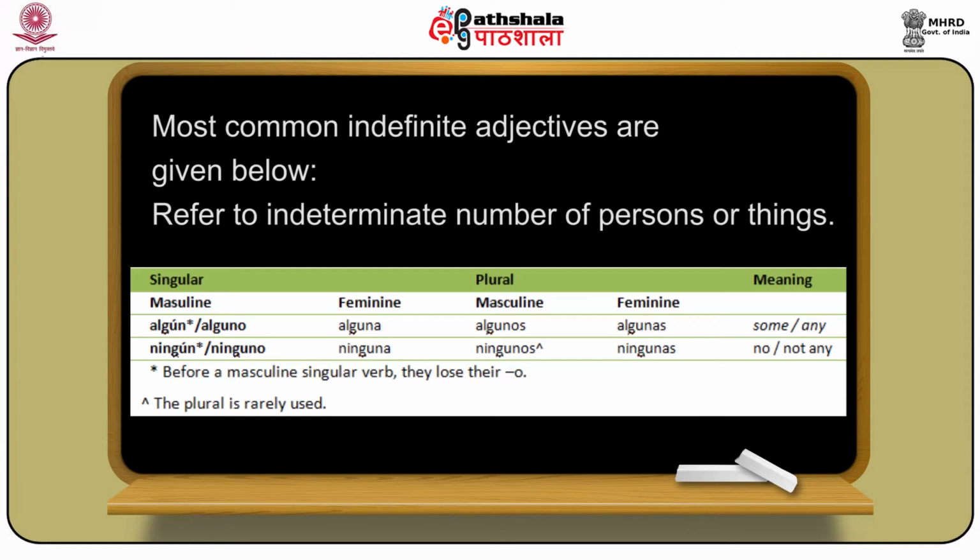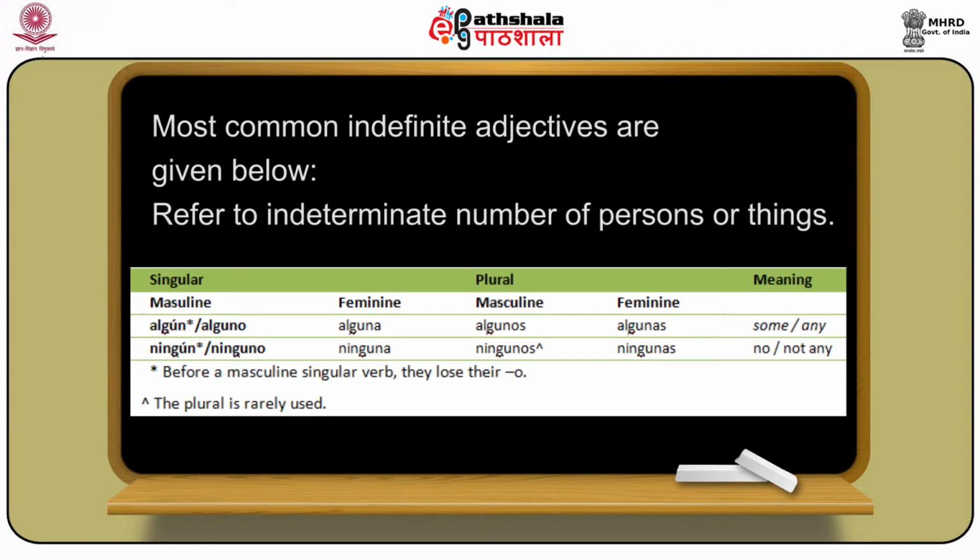Algún, alguna means some, algunos, algunas means any. So algún, alguna, algunos, algunas meaning some or any. In the same way ningún, ninguna, ningunos, ningunas. Now ningún, ninguna means no or not any, and ningunos, ningunas, even though at times written, are hardly used in spoken Spanish.